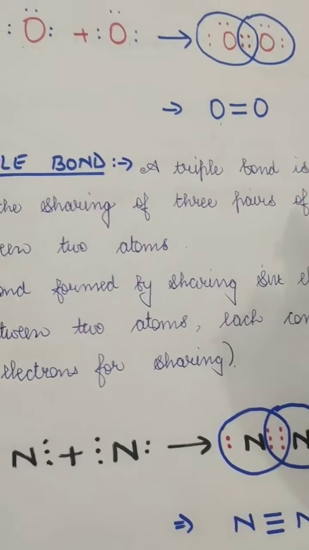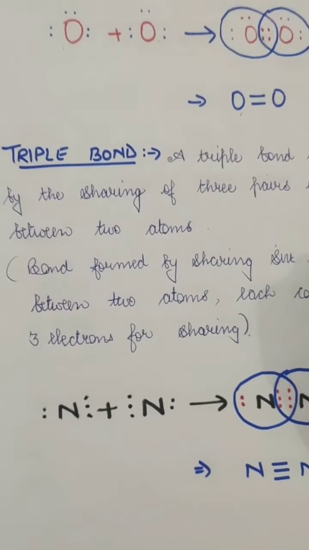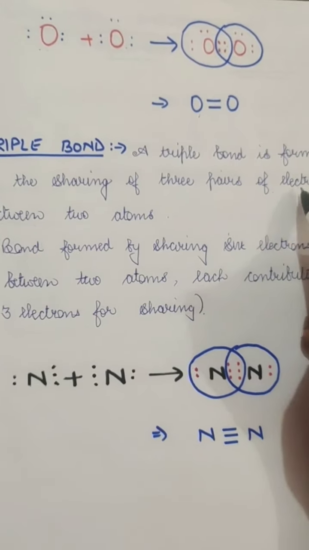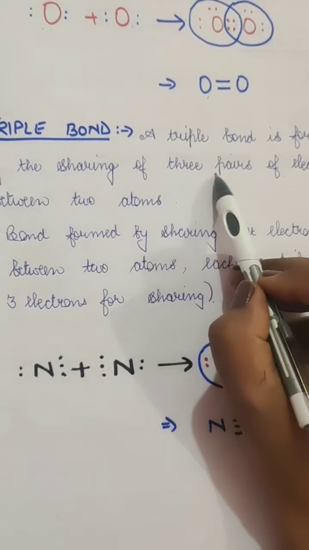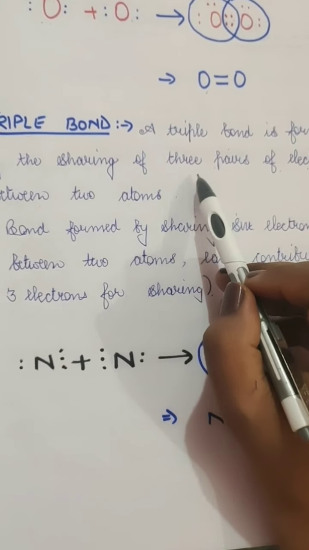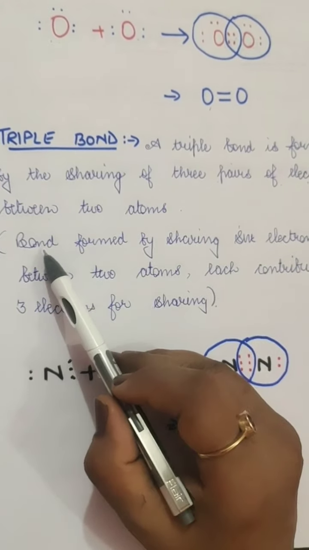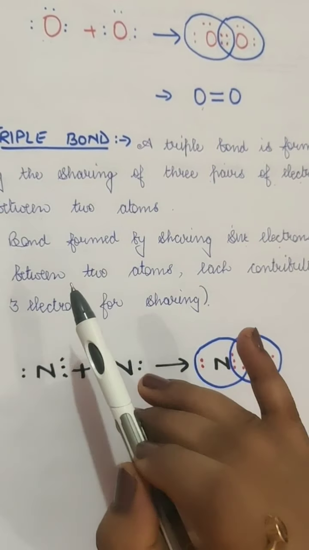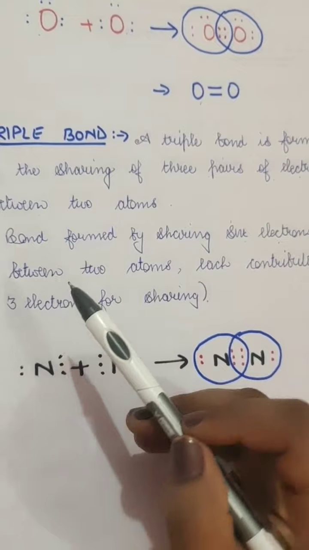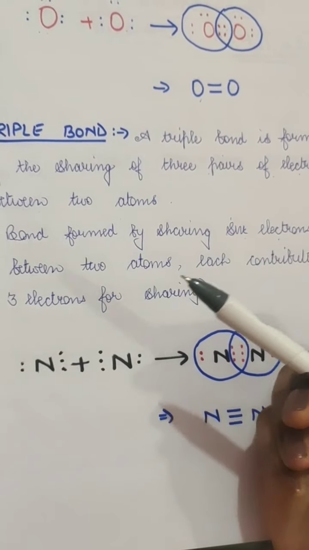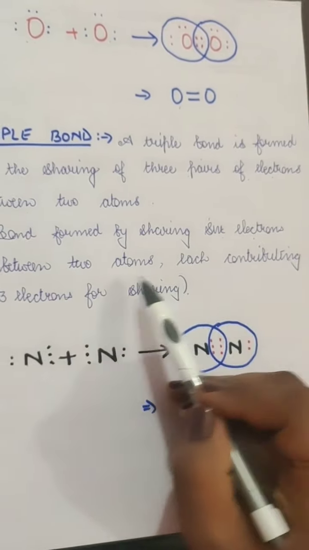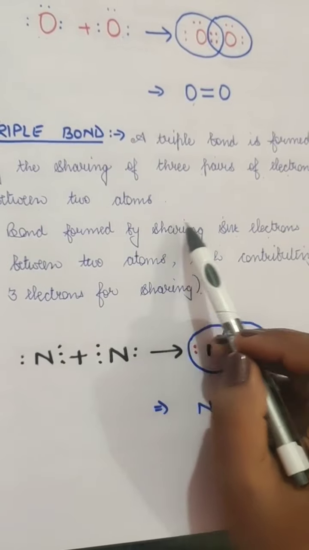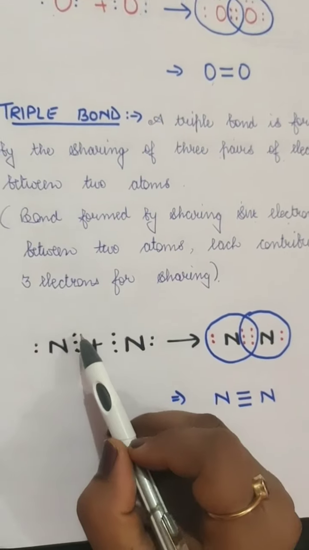Now, an example of triple bond. A triple bond is formed by the sharing of 3 pairs of electrons. That means 6 electrons overall will be shared, 3 from each atom. One atom will give 3 electrons and the other atom will also give 3 electrons. Example, nitrogen here.